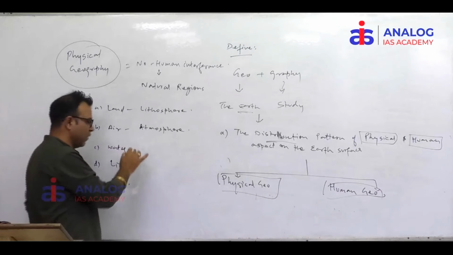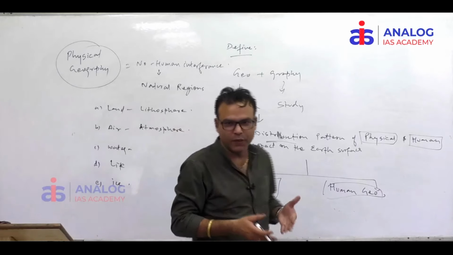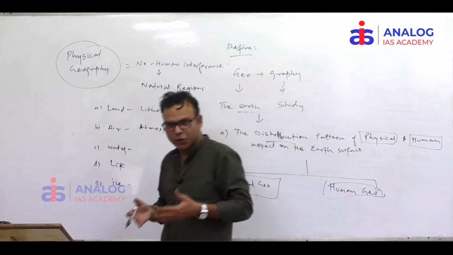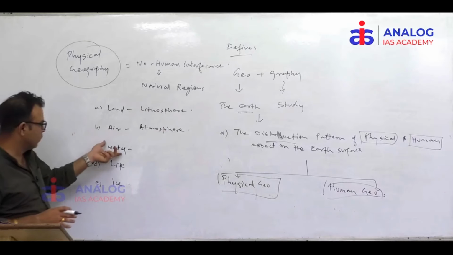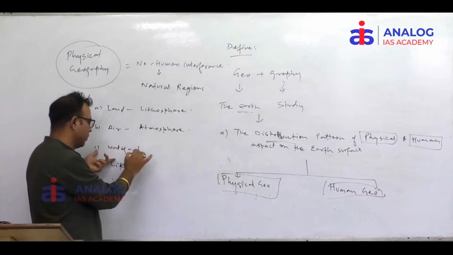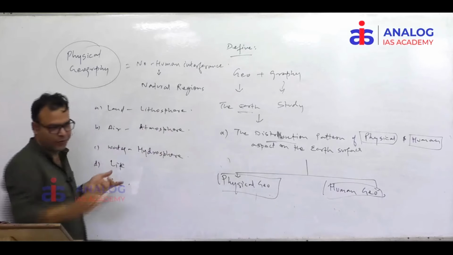Water, maximum water, 71% of the earth is covered by what? Water. Earth's surface is covered by water, and that is in oceans. Right. So that is called hydrosphere. That's called what? Water part called? Hydrosphere.